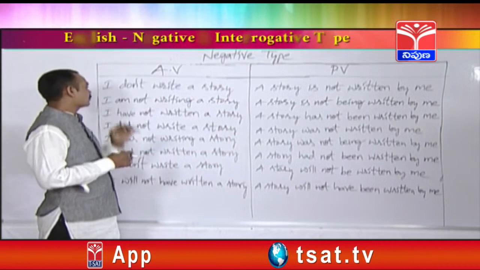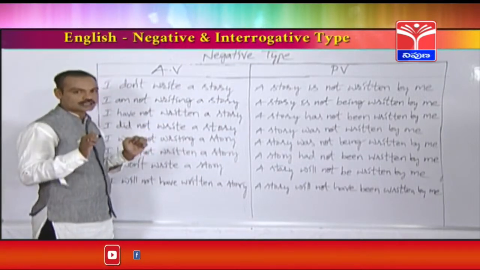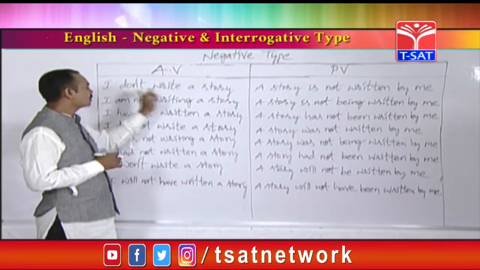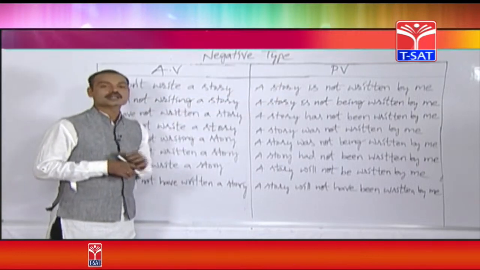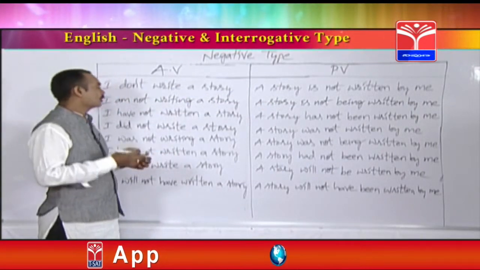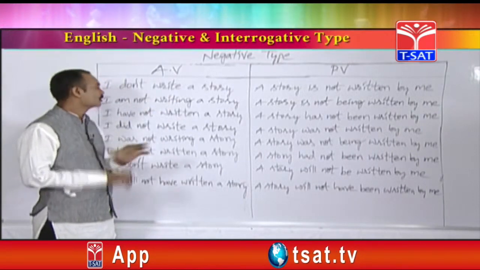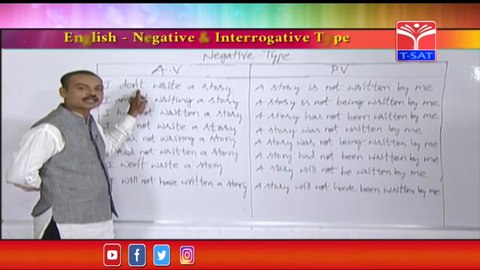Okay, for example, let's take one more subject. He don't write a story is wrong. He doesn't. For he, she and any singular, we should use doesn't. He doesn't write a story. The passive voice is a story is not written by him. One more example. She doesn't watch TV. So after I, you, they, we should use don't. After I, you, they and any plural subject.